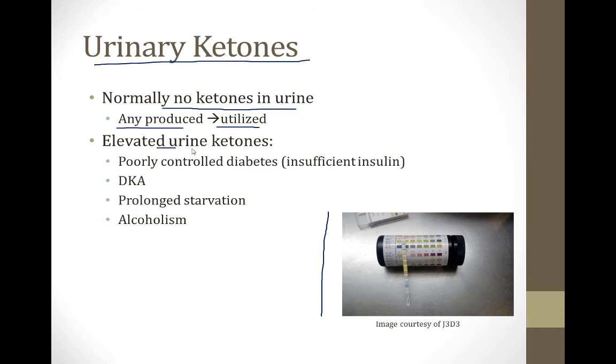You can see elevated urine ketones in patients who have poorly controlled diabetes. They have insufficient insulin, as we just described 2 slides ago, also in diabetic ketoacidosis. Patients who have not been eating enough for a long period of time will have high ketones. So people who come in with extensive nausea and vomiting may be very undernourished, and therefore they can have ketone bodies present in their urine. And then, as I said before, alcoholism can lead to the production of ketone bodies that can be detected in the urine. And that concludes our module on ketone bodies.